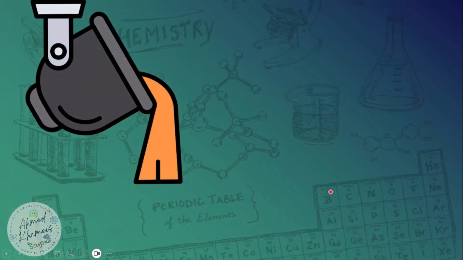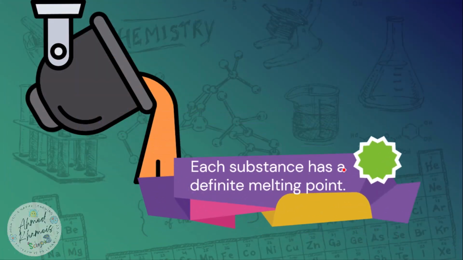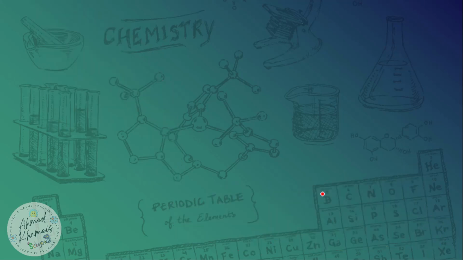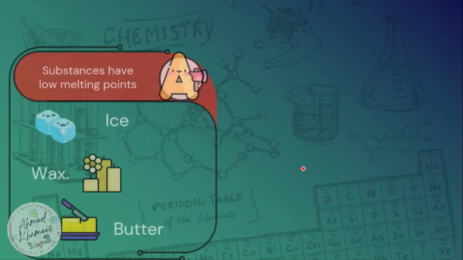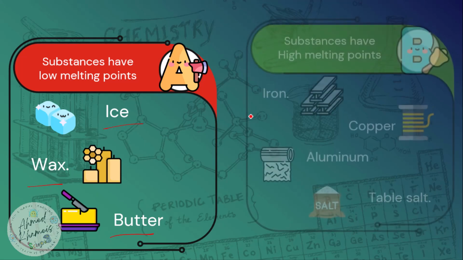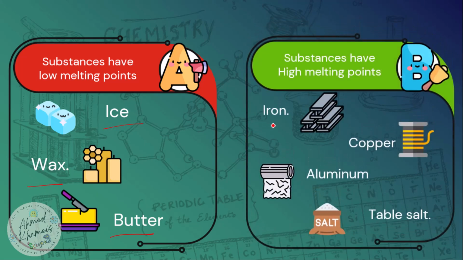So from this experiment, we know that each substance has a defined melting point. Every matter has its own melting point. So we have substances which have a low melting point like ice, wax, and butter. Other substances have a high melting point like iron, copper, aluminum, and table salt.